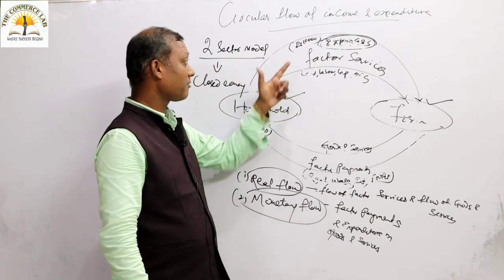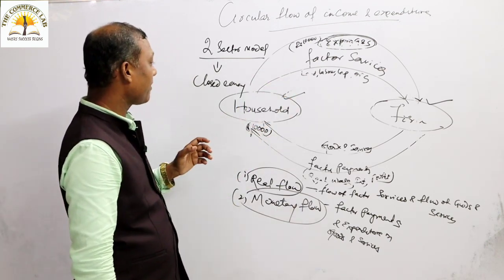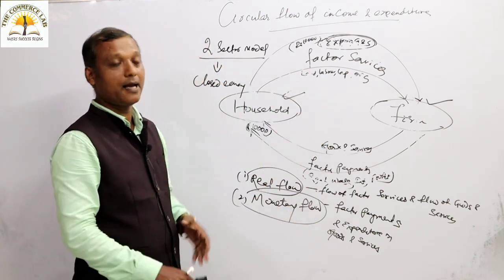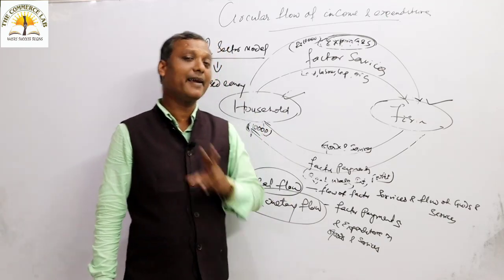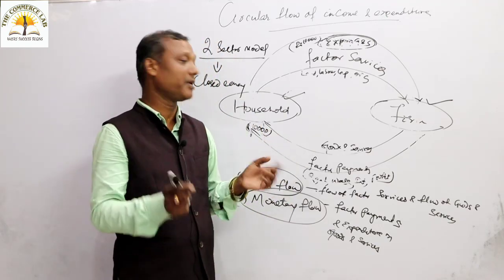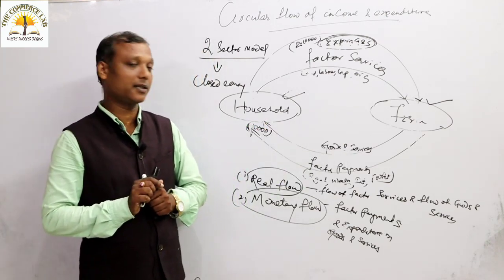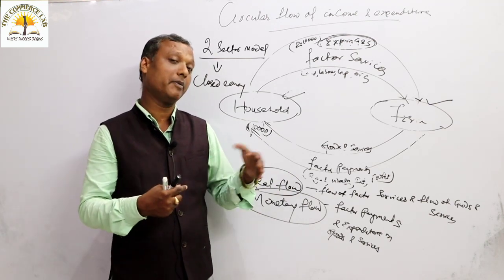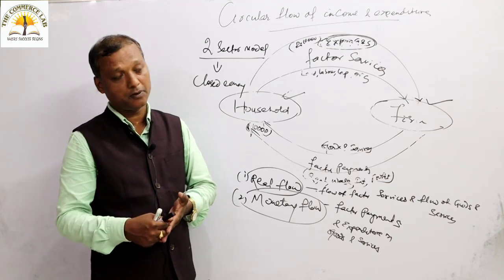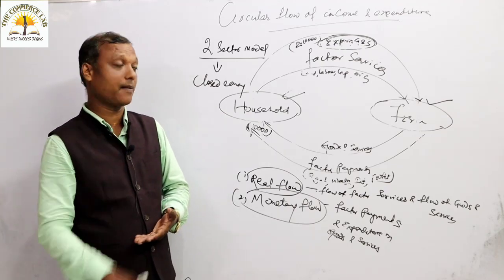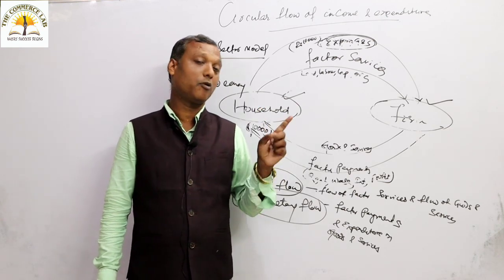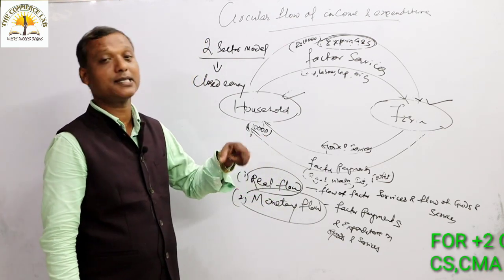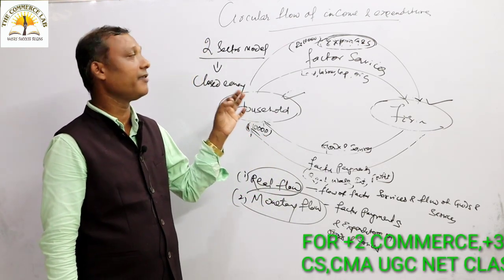This is the entire discussion of circular flow of income and expenditure. I hope you understood each and every point. I also told you that there will be two agents, your household and your farm. I have purely analyzed, and you should understand that this is nothing but the interdependence, mutual dependence between household and farm sector. Household depends on the farm sector, and the farm sector depends on the household sector. In between the dependence, there will be two flows. One will be a real flow, one will be a money flow. And more importantly, you should understand the flow is a never-ending process. The flow is continuous and the flow is circular. That is why it is called the circular flow of income and expenditure.